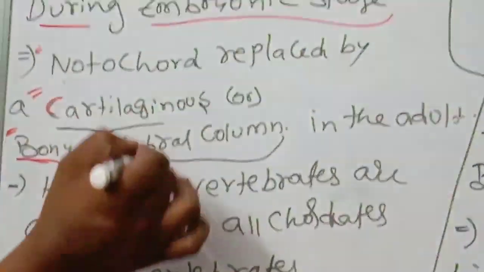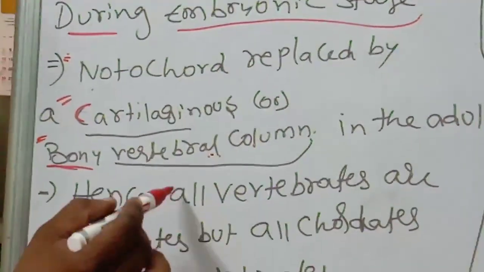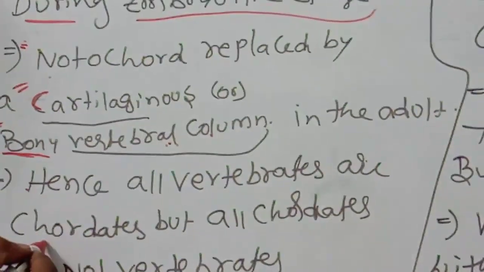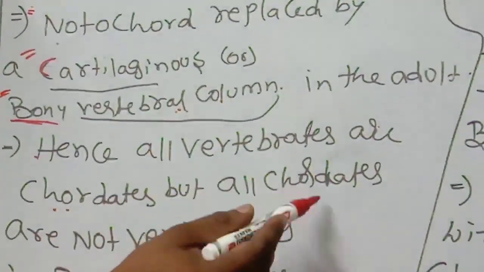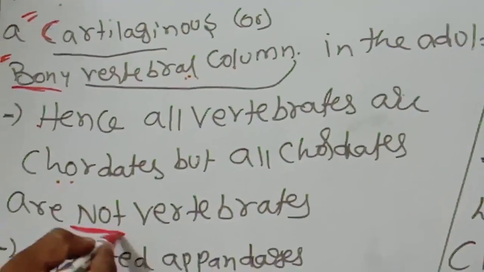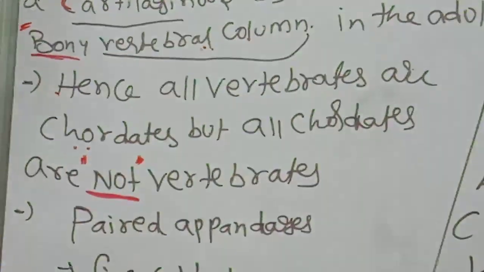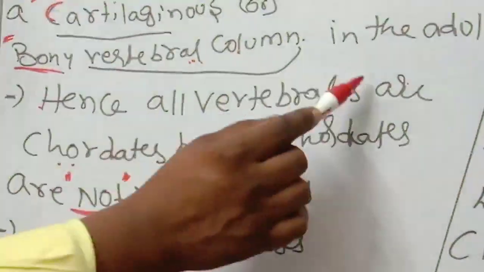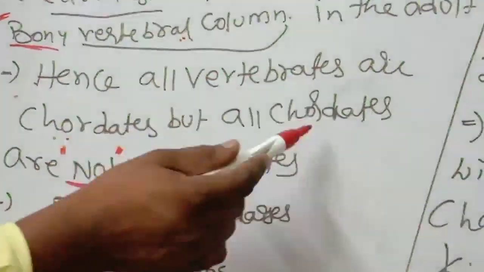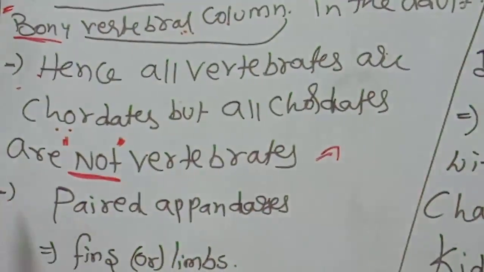Hence, all vertebrates are chordates, but all chordates are not vertebrates. All chordates don't have a vertebral column. This point you should remember.